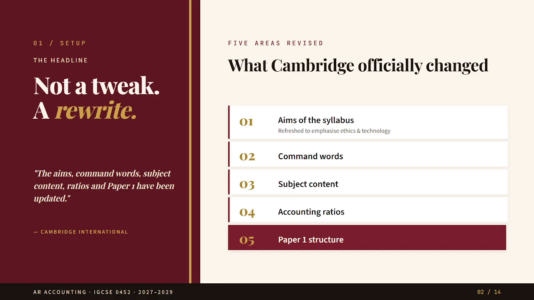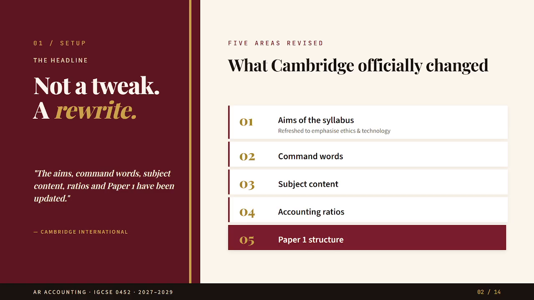The main message is this. This is not just a small correction or minor wording change. Cambridge has properly revised the syllabus. Cambridge has officially updated 5 areas: the aim of the syllabus, command words, subject content, accounting ratios, and paper 1 structure. So, as teachers, we cannot simply continue using the old planning without checking the new syllabus. And as students, you should not panic, but you should know exactly where the changes are.